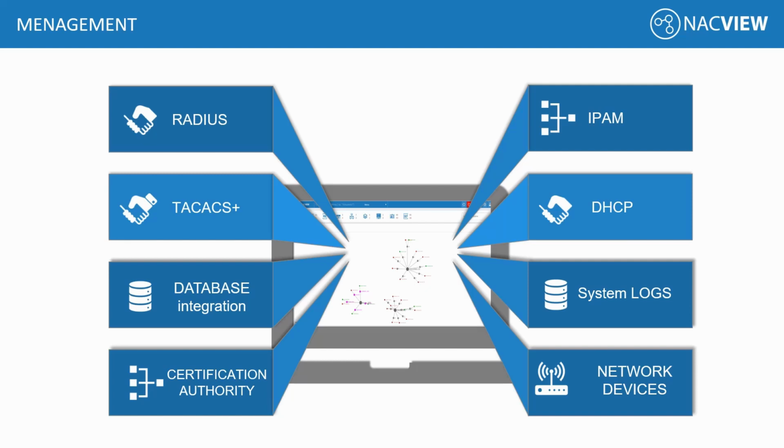We can also use the built-in NACVIEW certification authority. We can use the IP Administration Management module to provide DHCP and DNS server. We can monitor via SNMP and manage network devices. It works also as a log server, so you can filter or detect specific logs automatically to simplify troubleshooting.